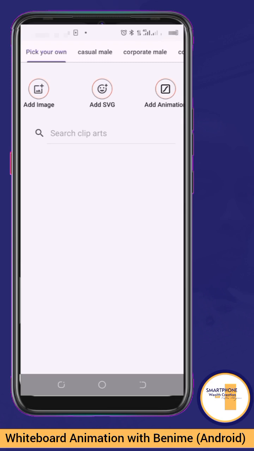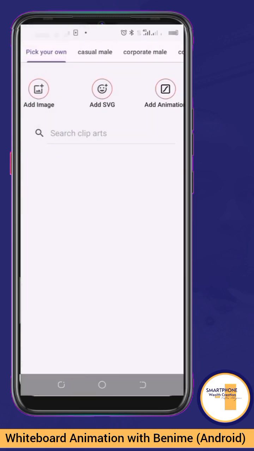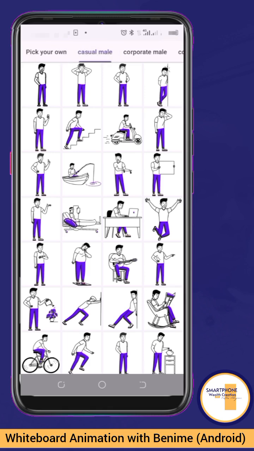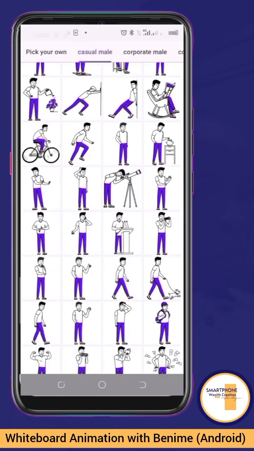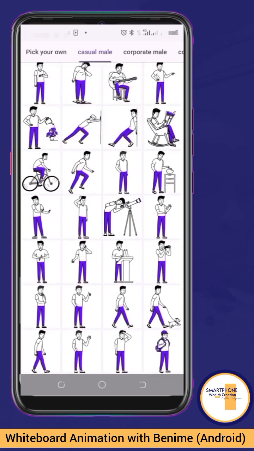So if you tap on this, that's why you have this place as pick your own. If you want to make use of the default ones, let's say for instance, can you see you have casual male, corporate female, male occupation, female occupation, child, senior group, social media challenge, finance, and a whole lot for you to work with. So let's say for instance, I'm taking casual male. Can you see all what I have with casual male, which you can as well work with?